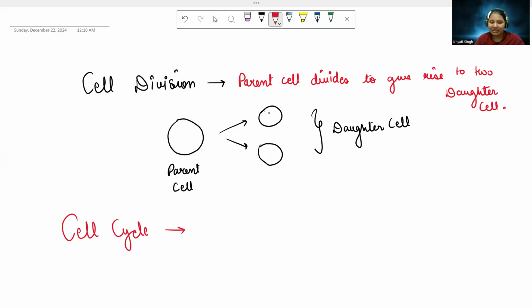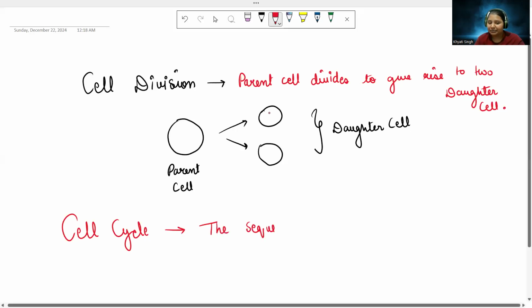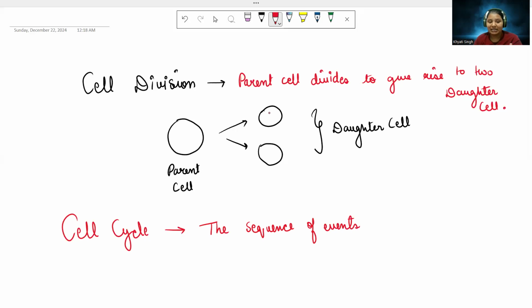What is cell cycle? In this, a parent cell is going to go through a sequence of events eventually to give two daughter cells. So, what is cell cycle? It is the sequence of events in which the cell is eventually going to divide. So what are the sequence of events? First is the duplication of genome.